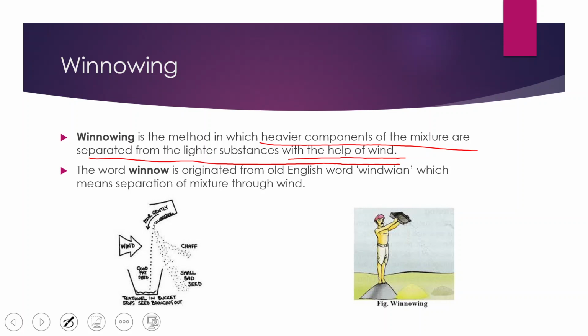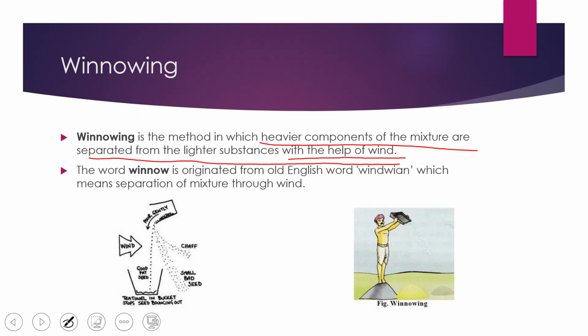The heavier grains fall right at the bottom, and the lighter bran is blown away by the action of wind and gets deposited far away from the grain, and thus you can see both the substances, the bran and the grains, are getting separated by the process of winnowing.